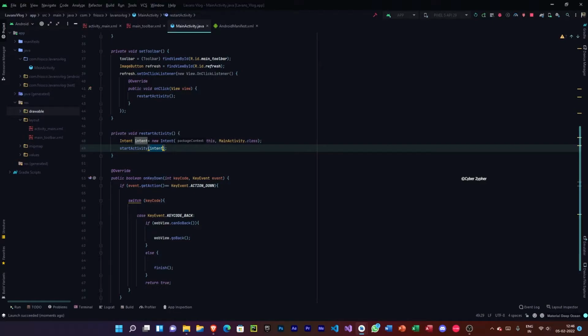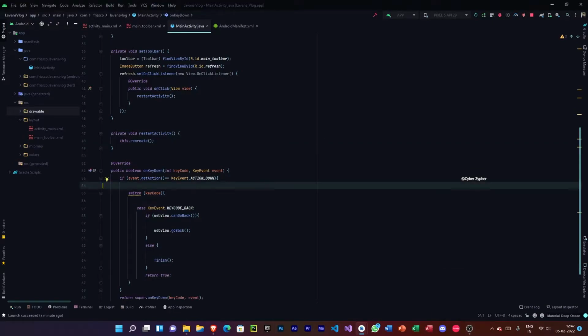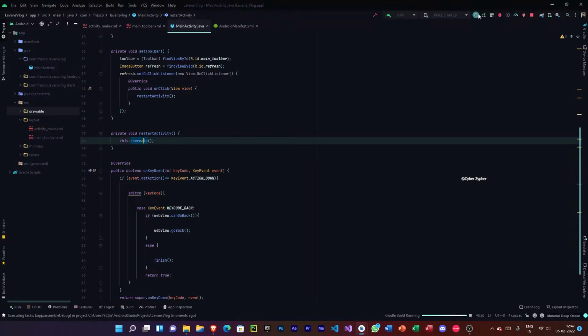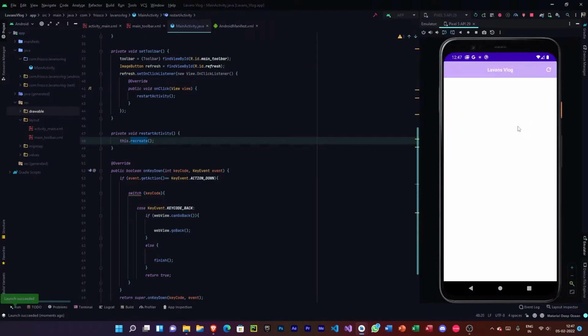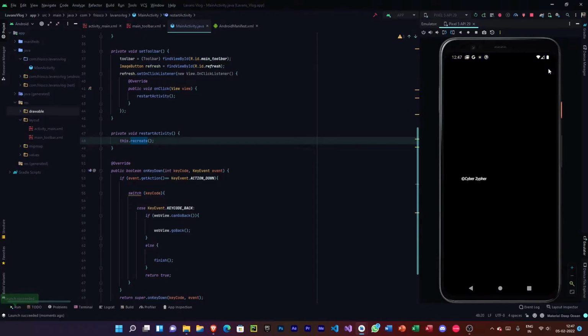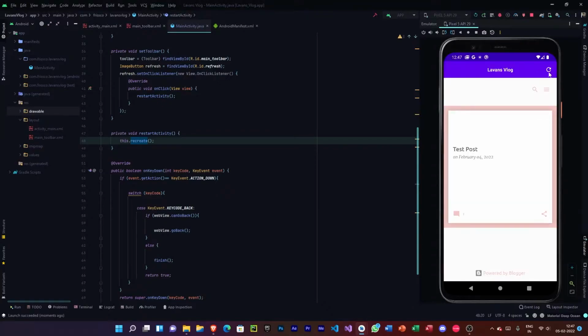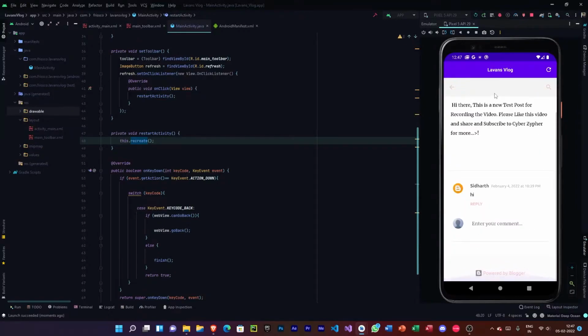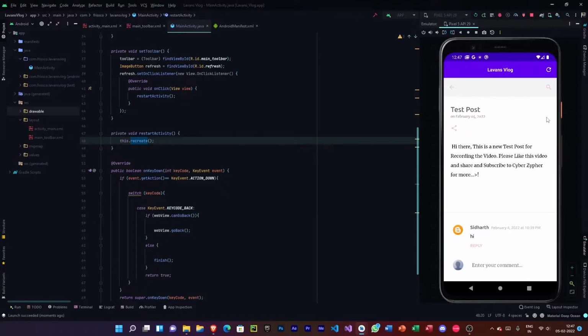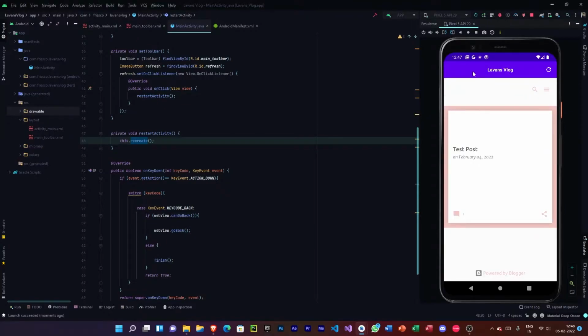So let's just go and see other code that I can find, which is this dot recreate, and now the app is running fine. You can see it. So now if I press this, we can see it is restarting. So this is just what I want. I mean, it's not exactly what I want, but still it's fine. The activity is getting refreshed, so that's good. And yeah, so now we have almost completed this app, but still we need to complete this thing.